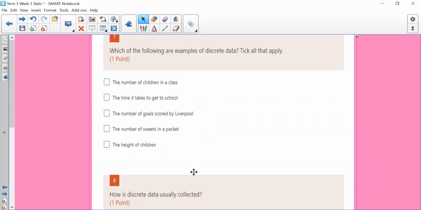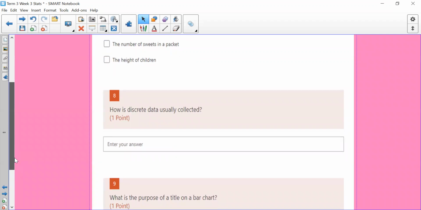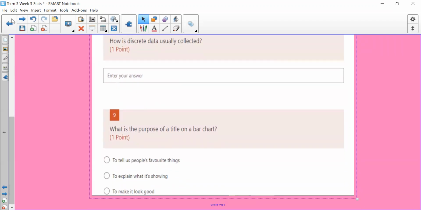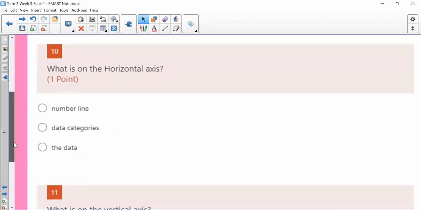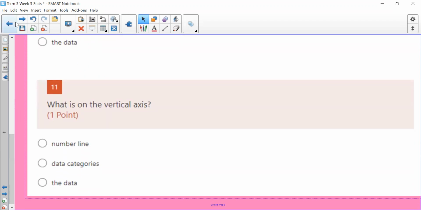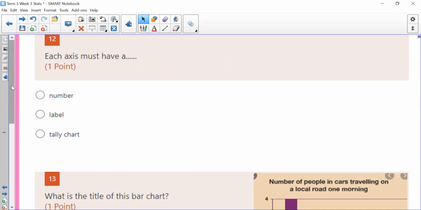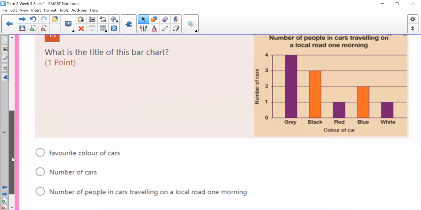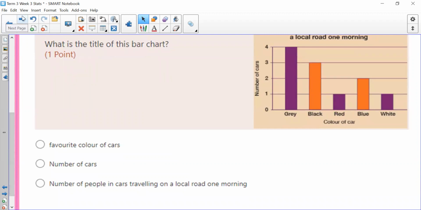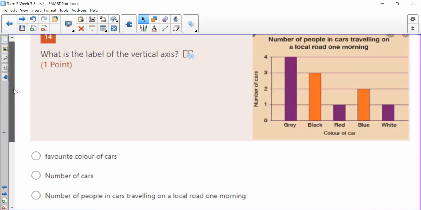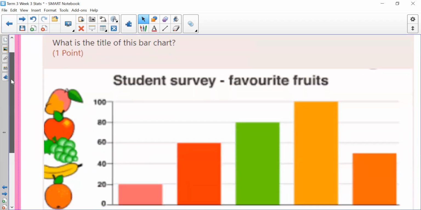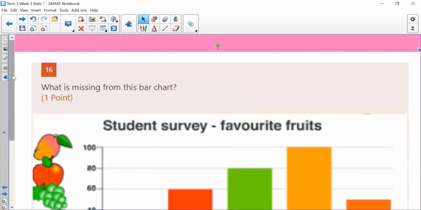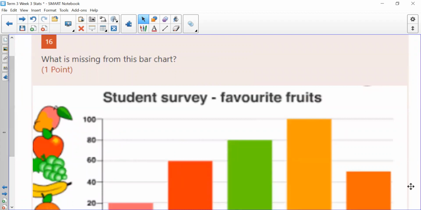Number 7, number 8, number 9, number 10, number 11, number 12, number 13, number 14, number 15, and finally number 16.